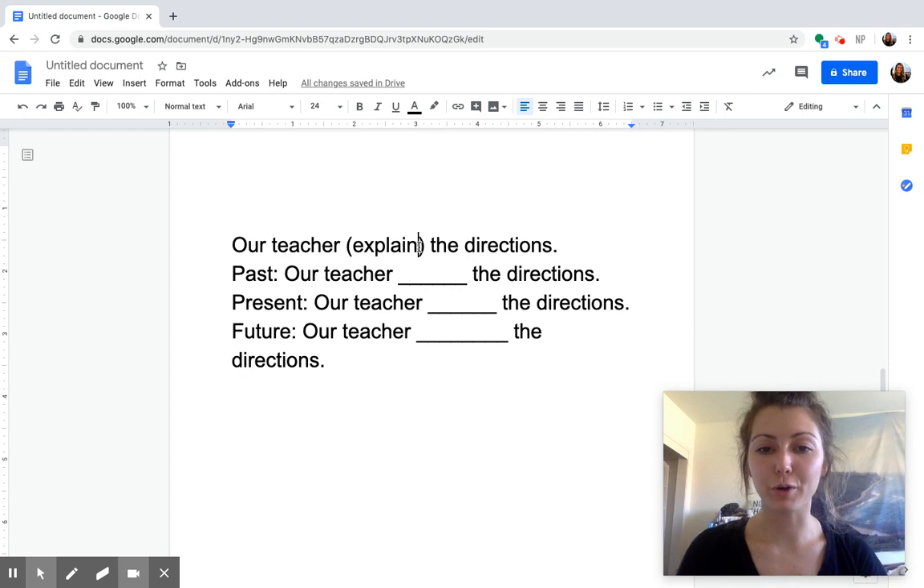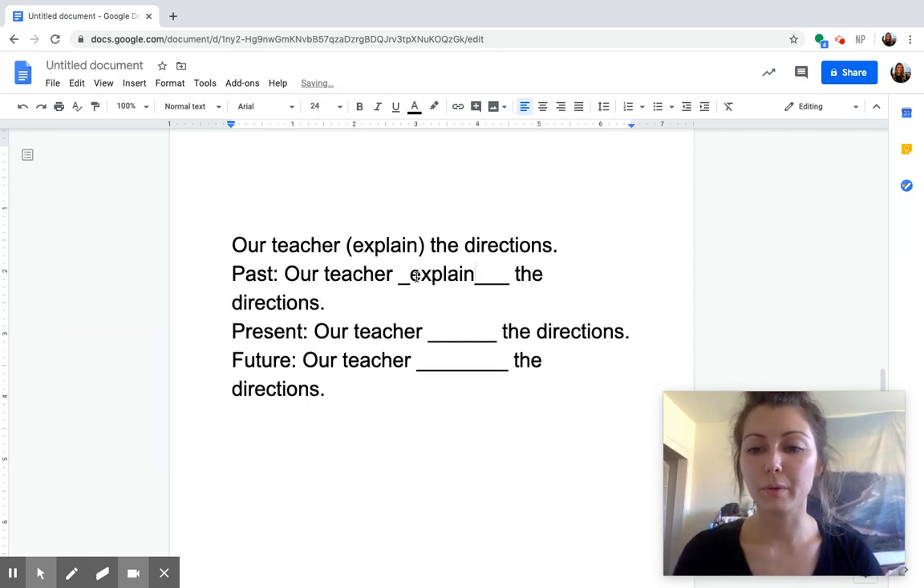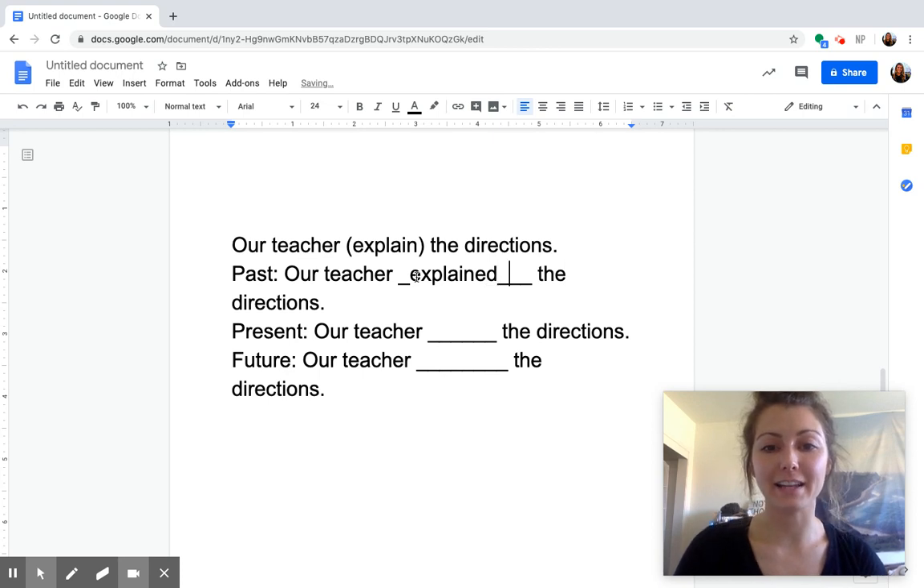So here we have the verb explain. In our sentences, our teacher explained the directions. We're going to put that in past, present, future tense. So past tense, our teacher, what do we add? That ed ending. Good. So our teacher explained the directions.